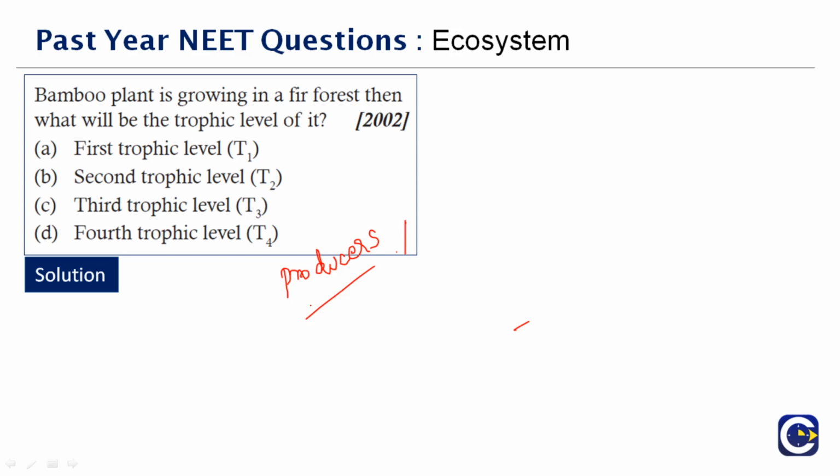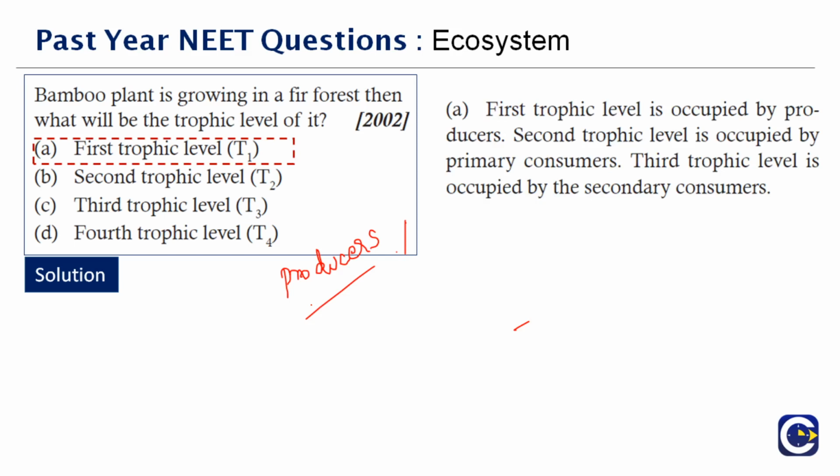The second trophic level will be occupied by the primary consumers, while the third will be occupied by the secondary consumers. Since bamboo plant is a producer, obviously it will occupy the first level, which is T1. Option A is the right answer.